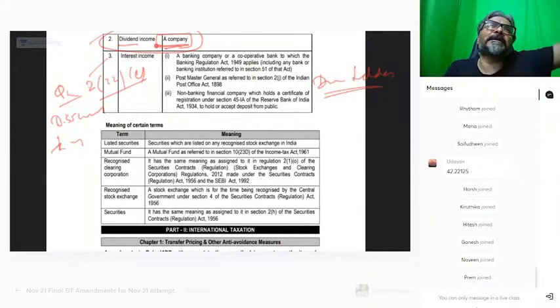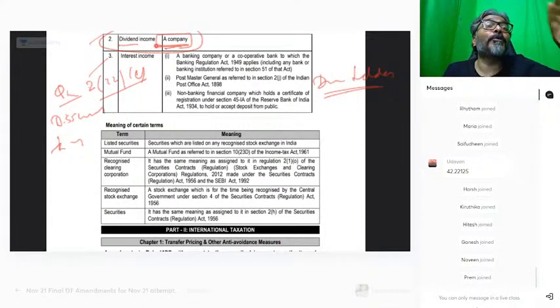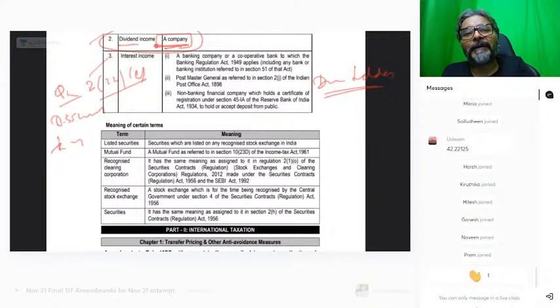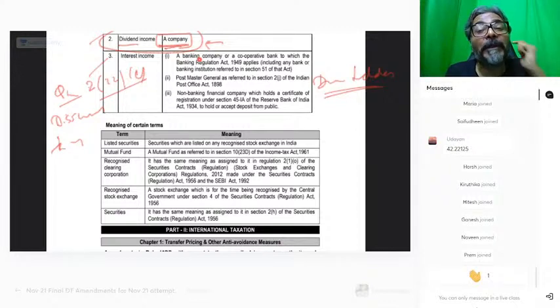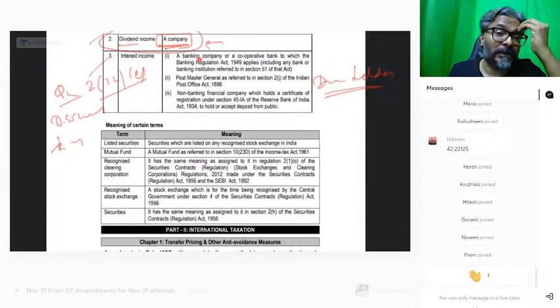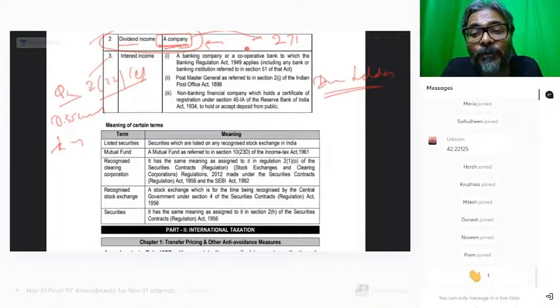First you will write that it is taxable in the hands of the shareholder, but then you will also have to write that the company in this case is also under the obligation to report the transaction under Section 285BA, read with Rule 114E. And if the company fails to report it, then remember the beautiful penalty of 271FA will come into play.